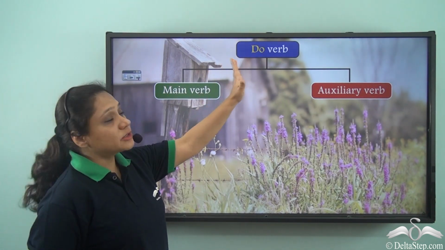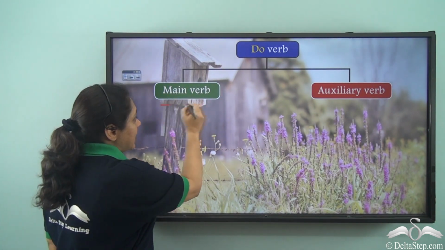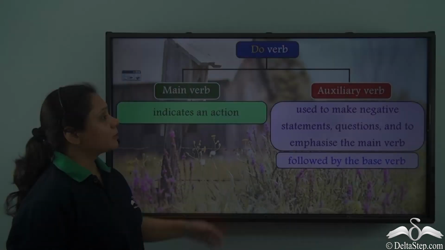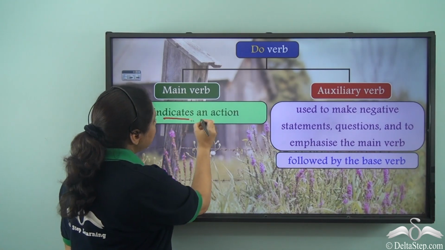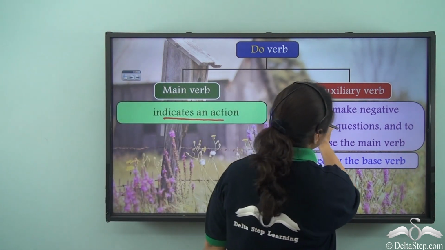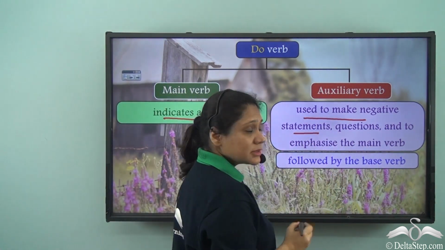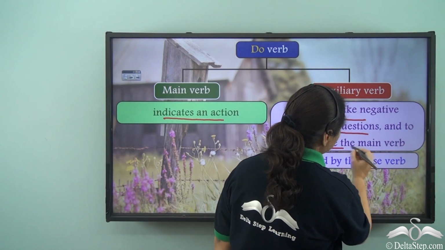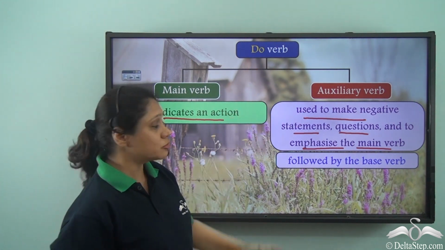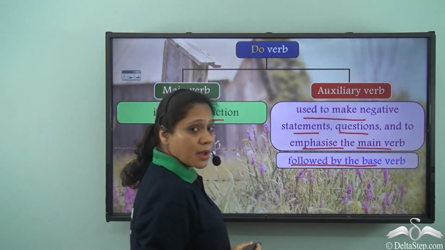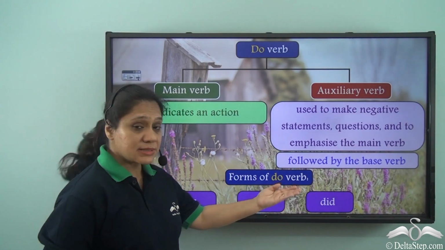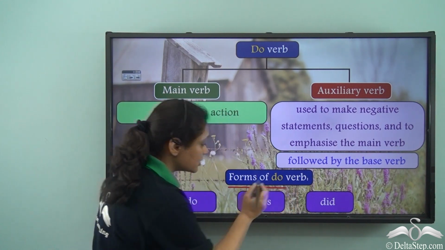So, we see that the do verb can act as the main verb or as the auxiliary verb. As the main verb, it indicates an action, whereas as an auxiliary verb, it is used to make negative statements, questions, and to emphasize the main verb. Now remember, after the auxiliary verb do, we always write the base verb form. Do, does, did are the various forms of do verb.